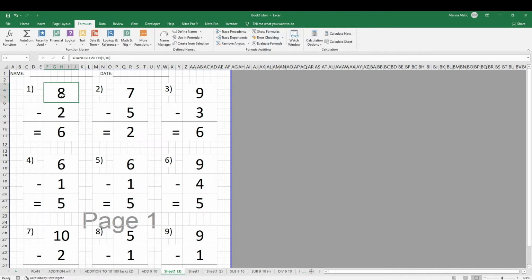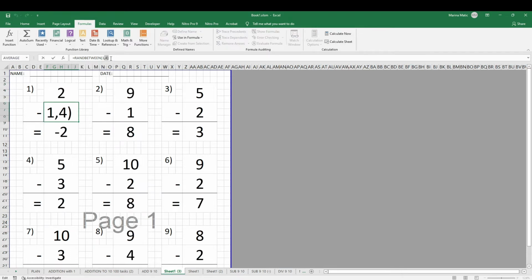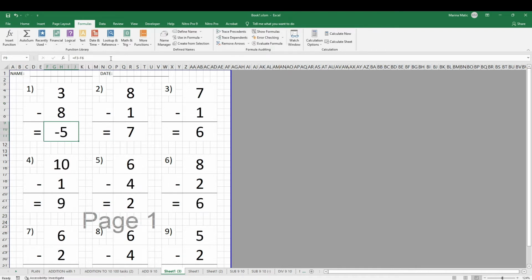Now we need to have this number run between 1 and 4, doesn't matter, and this is going to be run between 6 and 10, and now we're going to get negative values. Once again, you can copy this and paste all around, or you can actually change the formulas in each cell. It doesn't matter how you do it, but this is how you create math printables for subtraction.